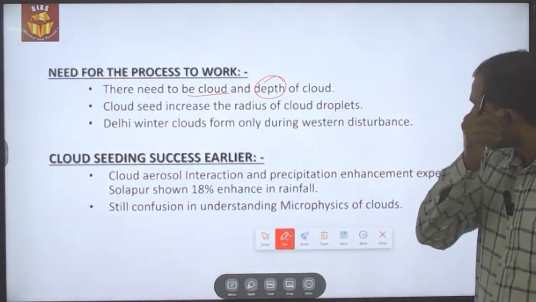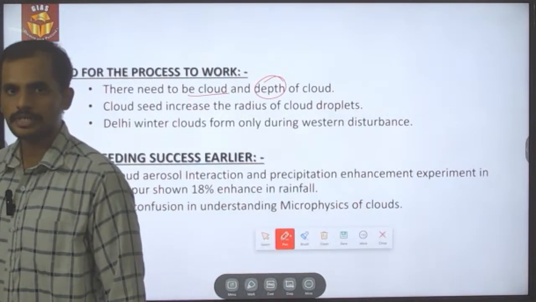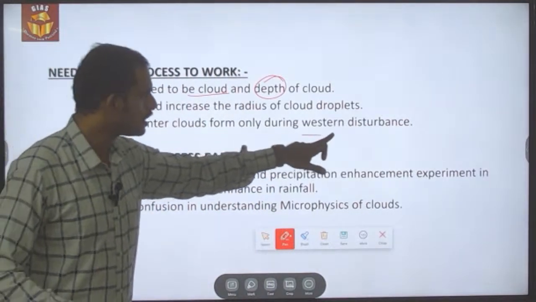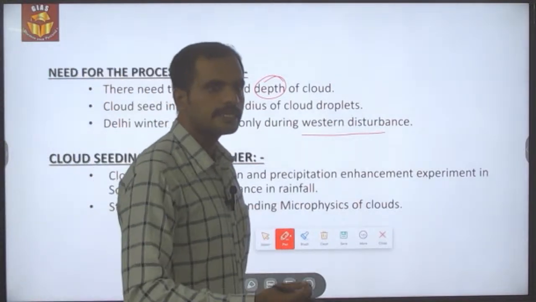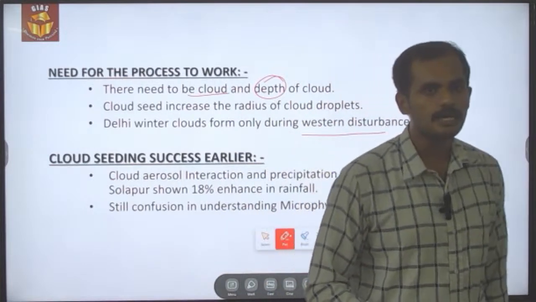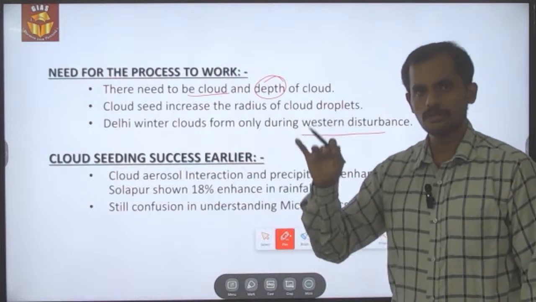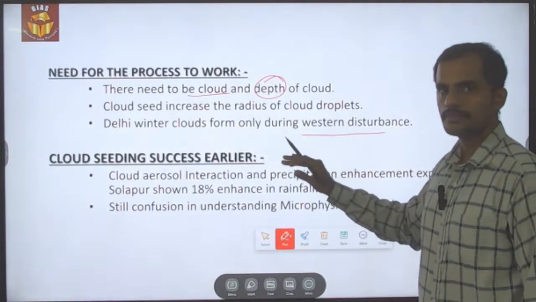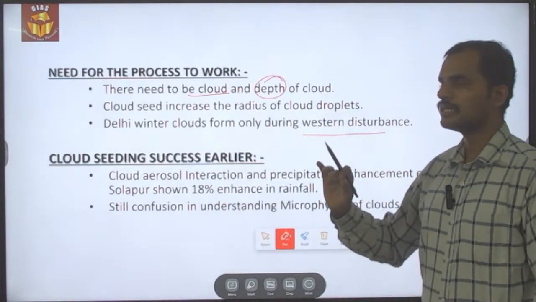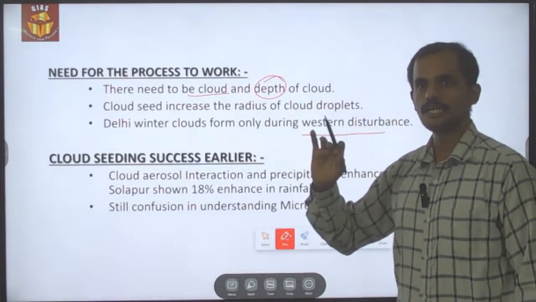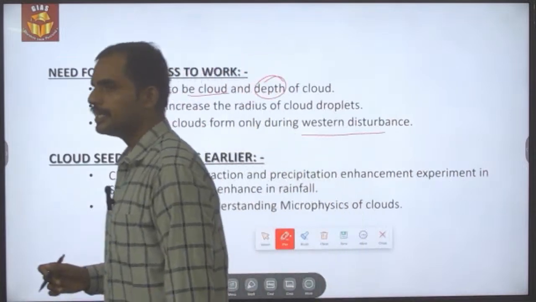The only silver lining during the northern part of the country's winter season is the western disturbance. The western disturbance is nothing but the rising of moisture from the Caspian or the Mediterranean Sea, which travels to India, reaches condensation and downpours in the form of rainfall during the winter time in the northern part of the country. So during that time the clouds will be formed. So this time can be used as the potential time period for the success of the cloud seeding technique.